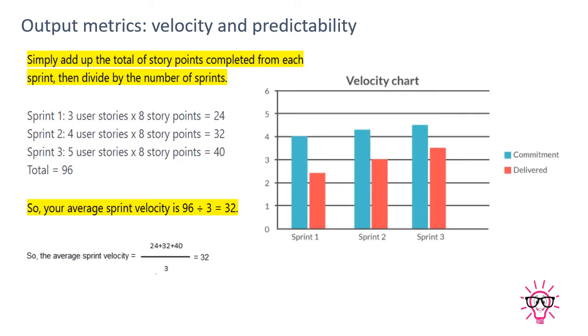Now this is a velocity chart. If you see here, by sprint 1, sprint 2, sprint 3, the commitment is this much, completed with this much, and we are calculating velocity based on only the completed area, only the delivered area. Say for example, out of 5, if I have completed 3 stories in my first sprint, then I am considering those 3 stories only for my velocity.